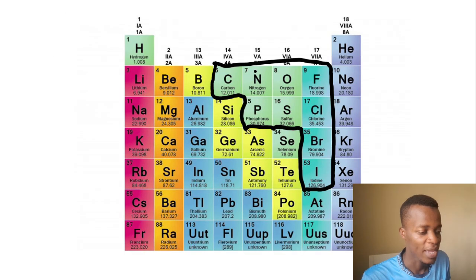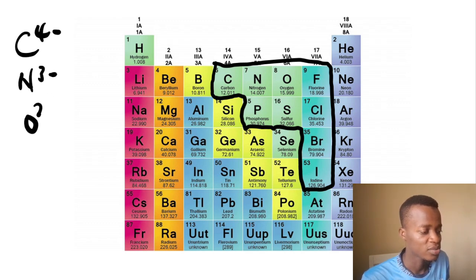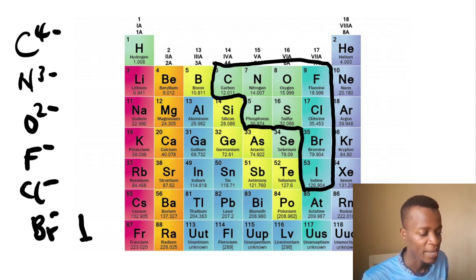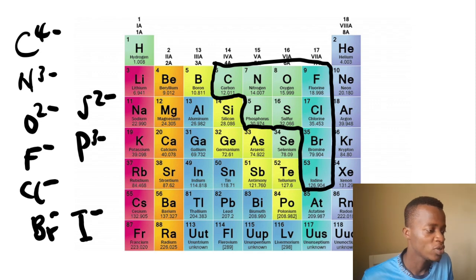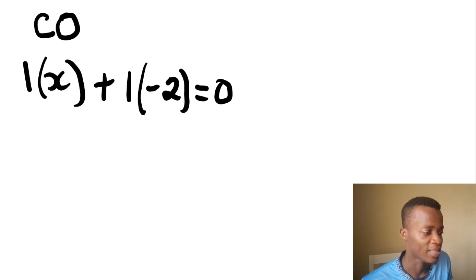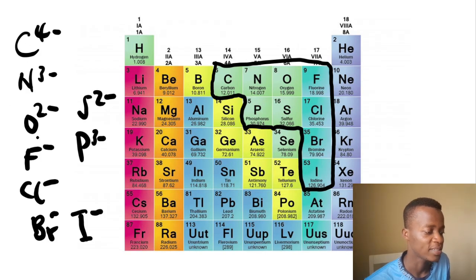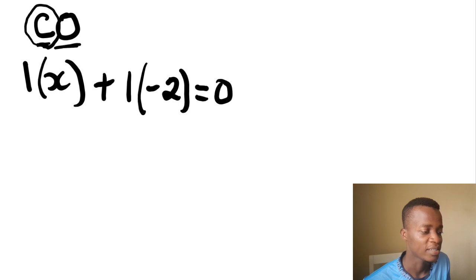But then how do I get this? Again, you see carbon is 4 minus, nitrogen is 3 minus, oxygen is 2 minus, F minus, Cl minus, all the group 7, I minus is also there, P is 3 minus, sulfur is S 2 minus. Notice that when they are acting in the place of a metal type 2, these charges, 4 minus and so on, do not hold for them. But those that come second still maintain their 4 minus, 2 minus and so on, right?